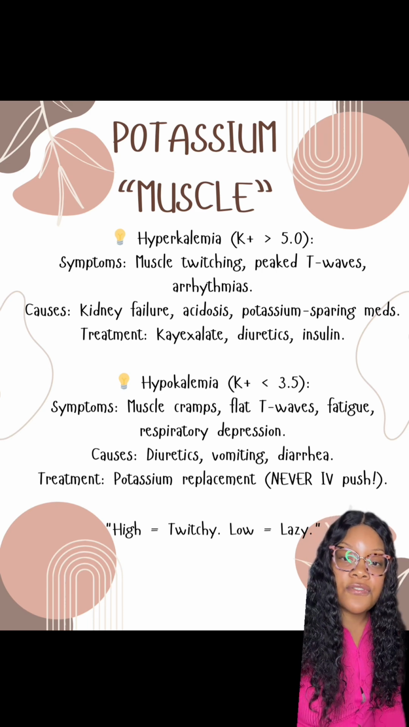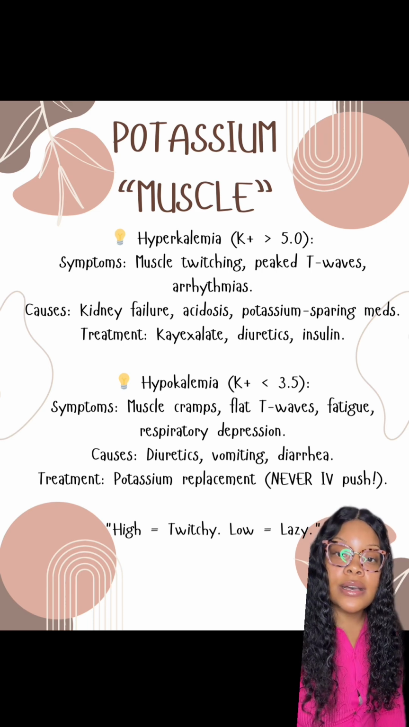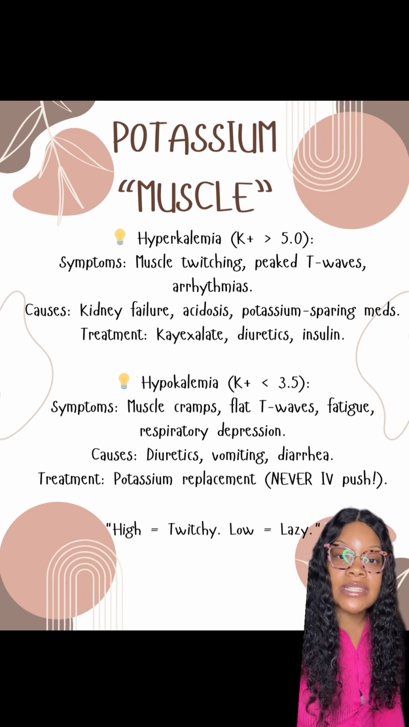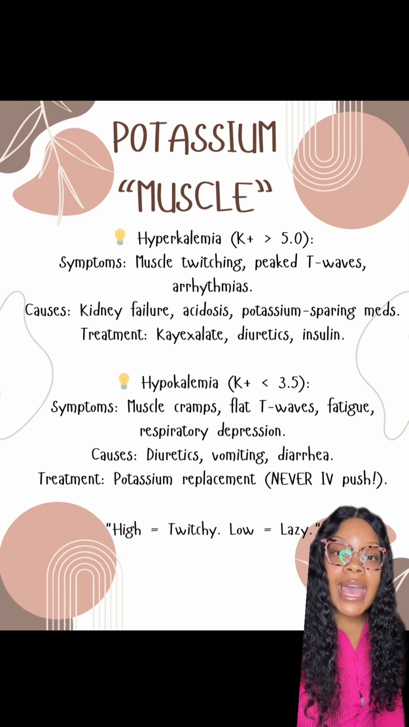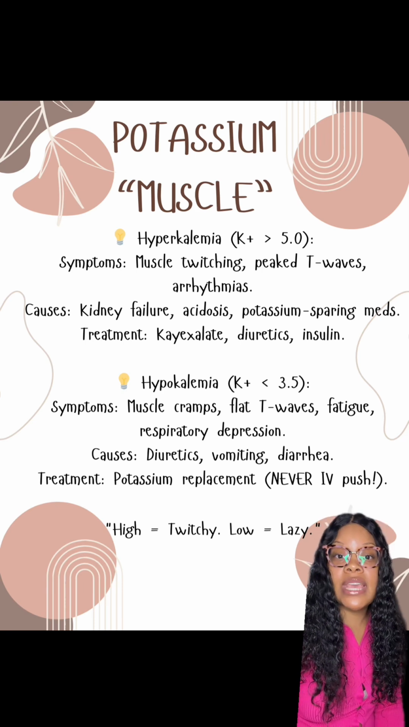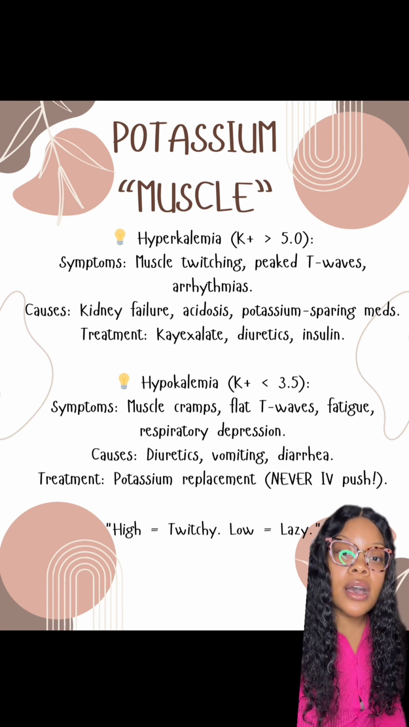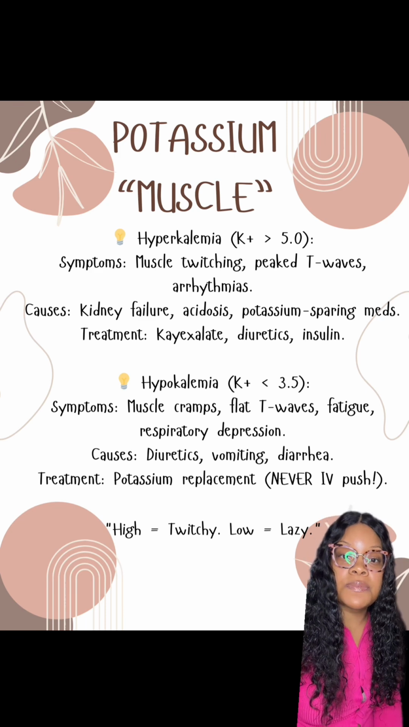So what could be some causes of that high potassium? It could be kidney failure. The patient is not filtering out through the kidneys, so they're just holding on to potassium. The patient could be acidotic. The patient could be taking potassium-sparing medications, such as spironolactone.